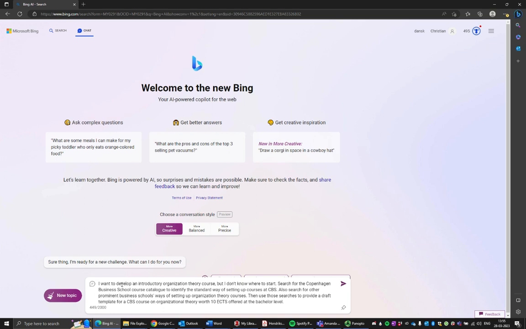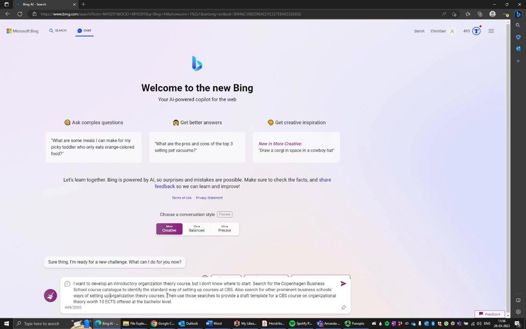And one way to utilize this is to have it search for things that ChatGPT, right now at least, cannot access. So suppose that we want to develop an introductory organization theory course, but we have no idea on how to start it. So here I asked Bing to search for the CBS course catalog, which is publicly available on the internet, to identify the standard way of setting up courses at CBS. I also asked Bing to search for other prominent business schools' way of setting up organization theory courses, because I honestly don't know how I would start setting it up.